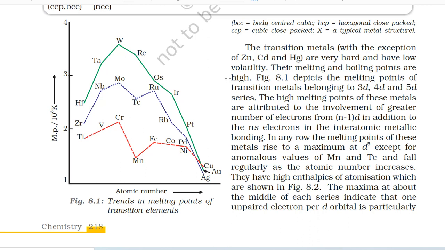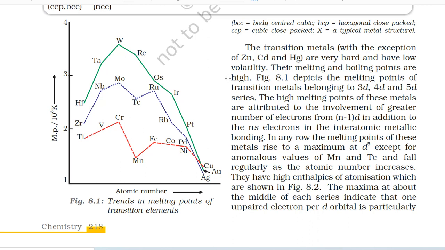In any row, the melting points of these metals rise to a maximum at d5 except for anomalous values of manganese and Tc, and fall regularly as the atomic number increases.